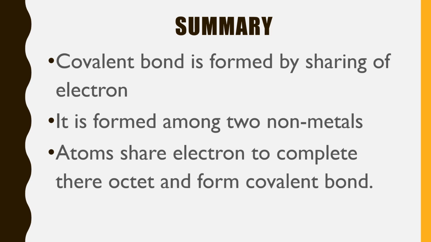So we will look at a summary of the whole covalent bond. A covalent bond is formed by sharing of electrons. It is formed among two non-metals, and atoms share to complete their duplet or octet and form a covalent bond. And that's all about the covalent bond.